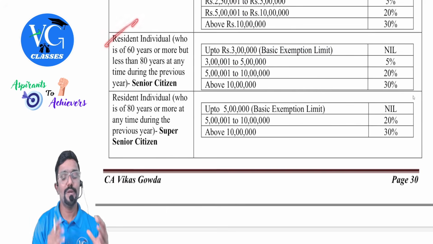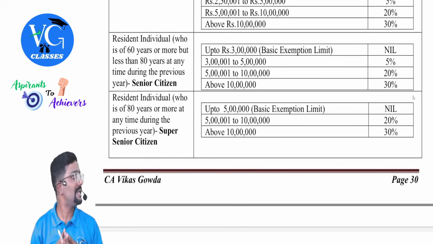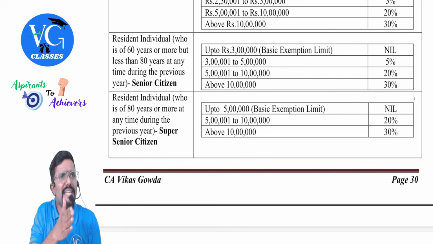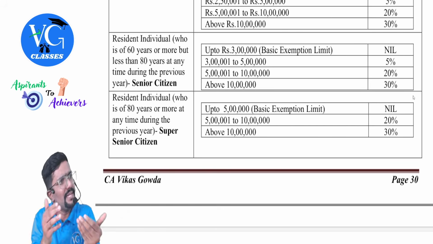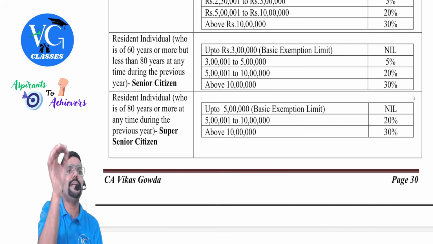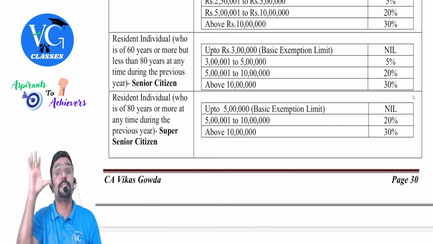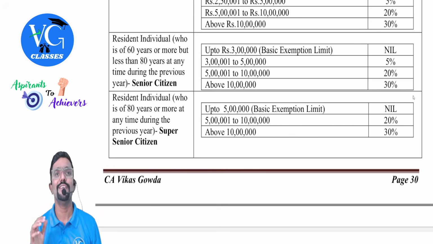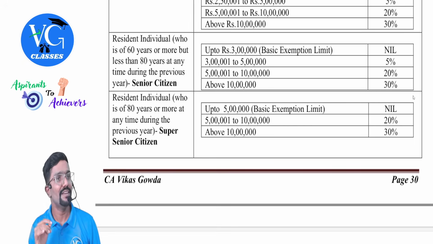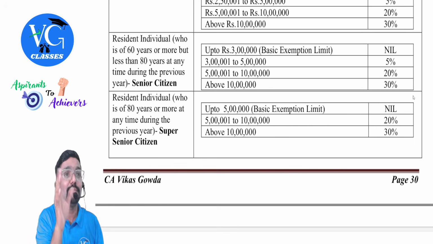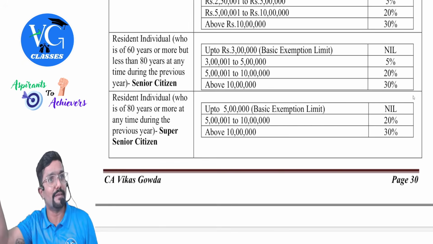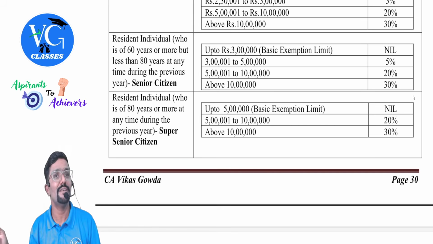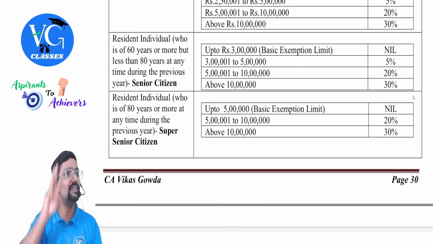Resident individual who is of 60 years or more, but less than 80 years at any time during the previous year. Means, sir, I attained 60 years in the previous year. Am I eligible for this? Yes. Sir, I am celebrating my 60th birthday on 31st March, last day of previous year. Am I eligible? Yes, enjoy. There is also a circular telling if you are celebrating your 60th birthday on 1st April of assessment year, you are still eligible for 3 lakh.